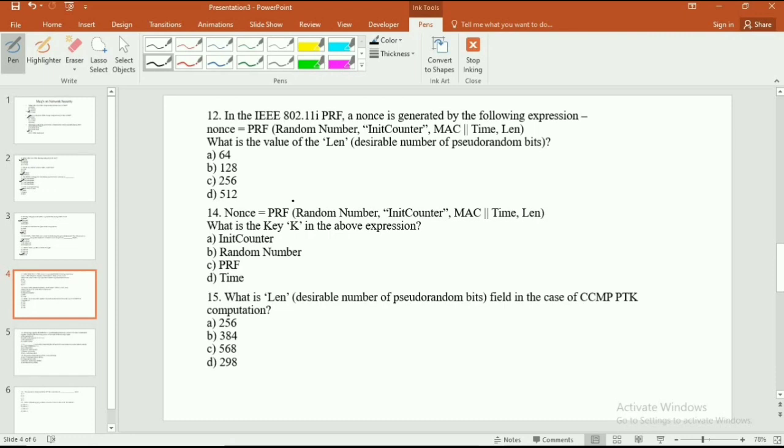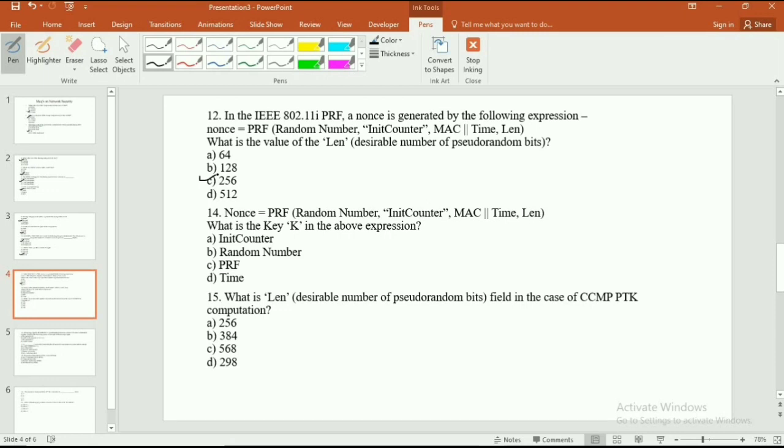Okay, nonce is equal to PRF random number, init counter, MAC, time, lane. What is the value of the lane? Here we have to define the value of the lane, the desirable number of pseudo random bits. Here are the options: option A 64 bits, option B 128, option C 256, and option D 512. Now here the correct answer is 256.